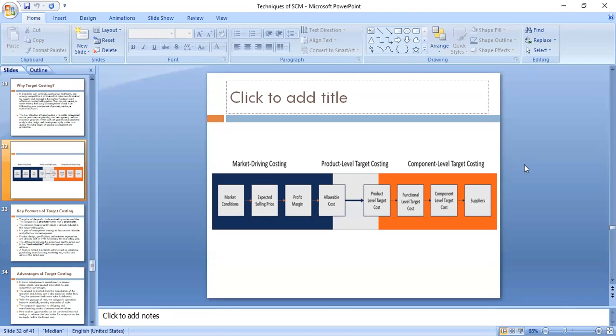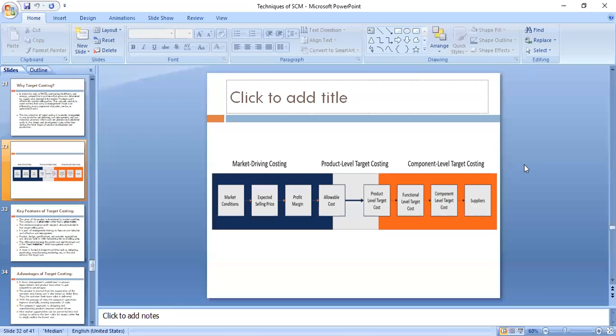You cannot just cut down the product quality as a whole, because if you reduce the product quality, the material quality, to reduce the cost of the product, the customer will not buy your product, even if it is 9,000 rupees, correct? So whatever allowable cost we have, we have to achieve the product level target cost. So that becomes very important.